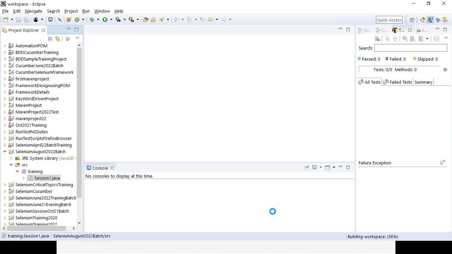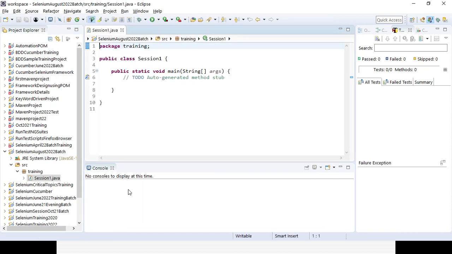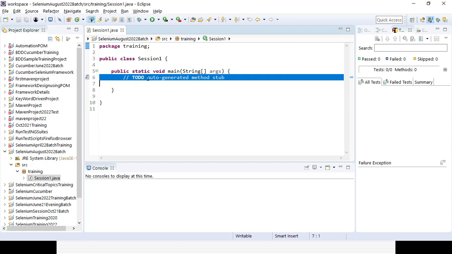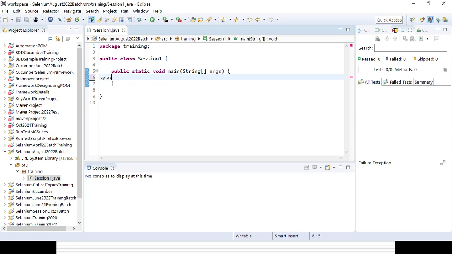Then you can write a basic simple code first. If you want to print something, this is your console window, and whatever you print will be displayed there. You can type SYSO and press Control and spacebar, and the method will automatically come: System.out.println. That is the method name in Java which helps you print something in the console. If you do not know it, you can type the method completely; that is not a problem.